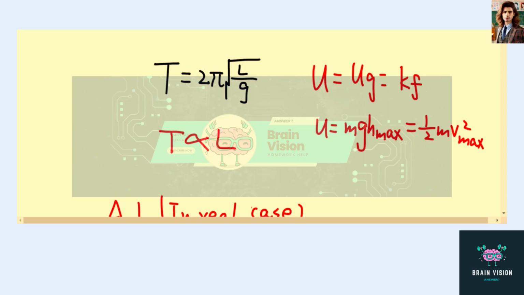And also we know the total energy of a system can be equal to the maximum gravitational potential energy, and also equal to the maximum kinetic energy, so U is equal to mg h max, which can also be equal to 1/2 m v max squared. H max here is the maximum height, and v max here is the maximum speed.